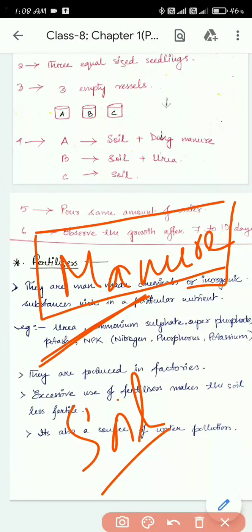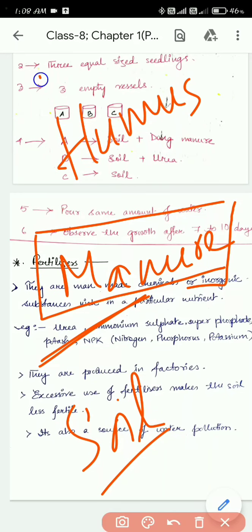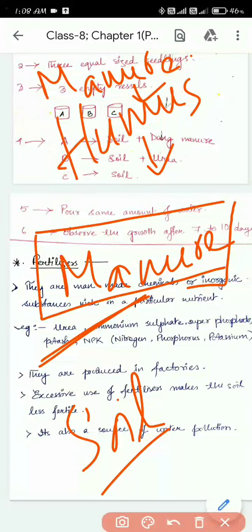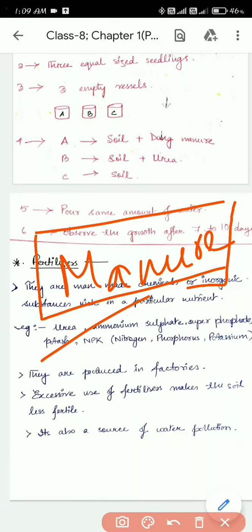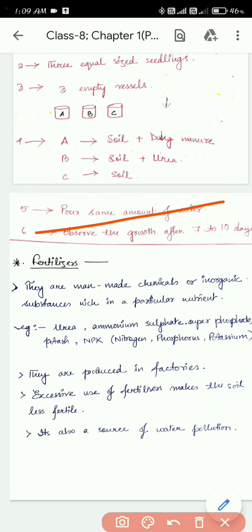So when there is humus, when you add manure to the soil, the soil will get humus, and if there is humus the soil will be able to hold the water for a longer period of time. And if the soil is able to hold the water for a longer period of time, it's useful for the plant.